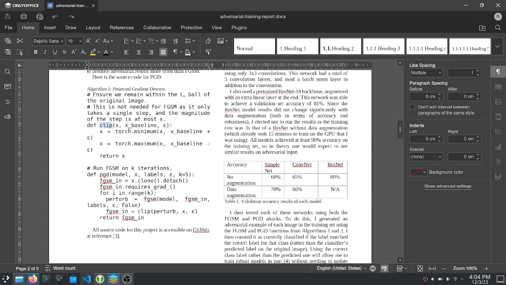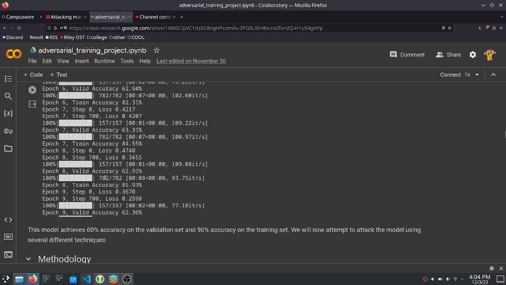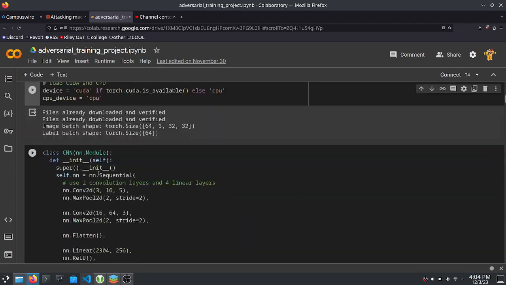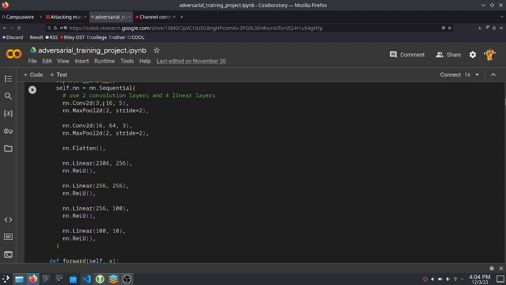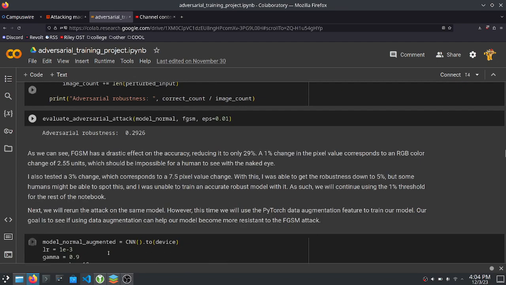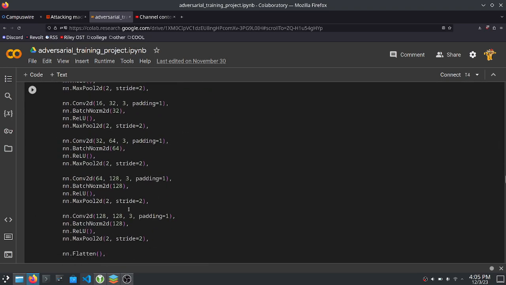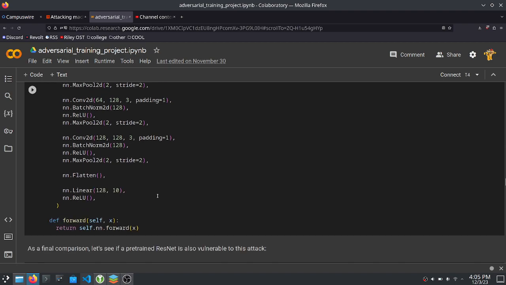I ran this attack on several different models. I ran it on a network that had a lot of linear layers, that looked something like this: 2 convolution layers and lots of linear layers. I ran it on a fully convolutional network, which looked something like this. As you can see, it has, I think, 5 convolutional layers and just 1 linear layer.